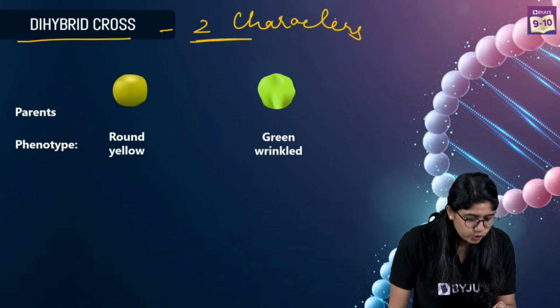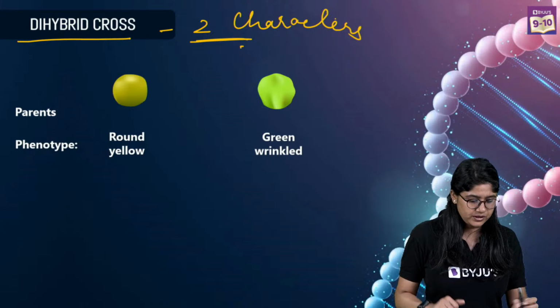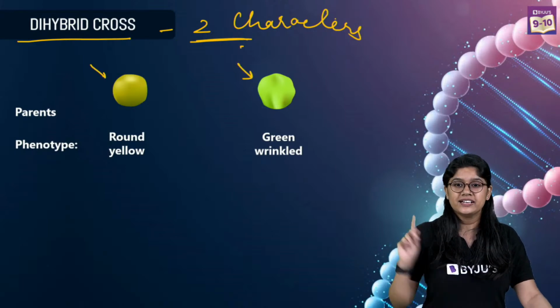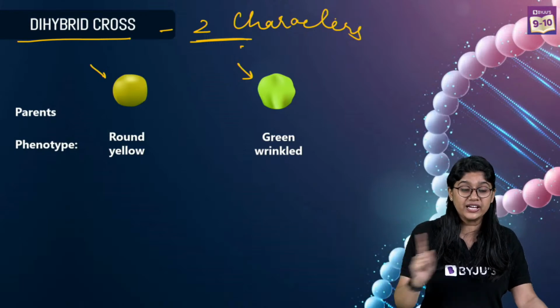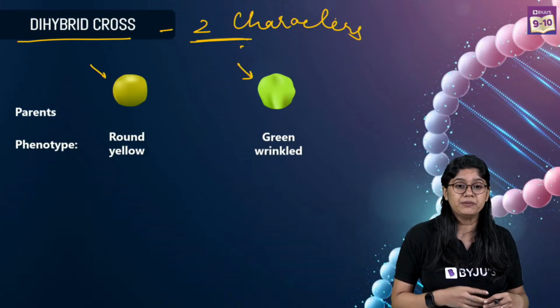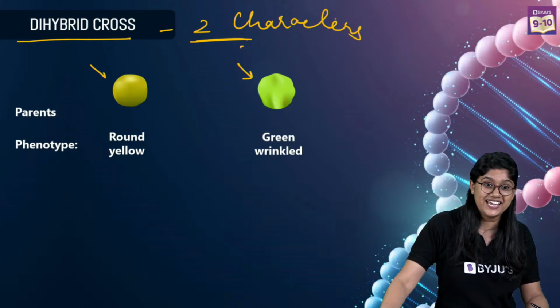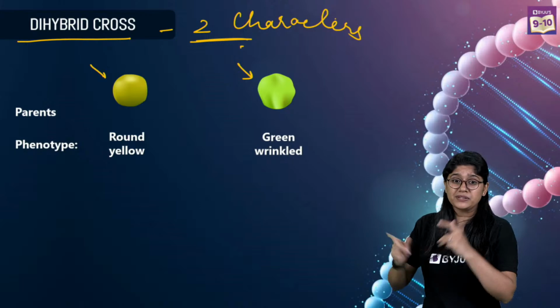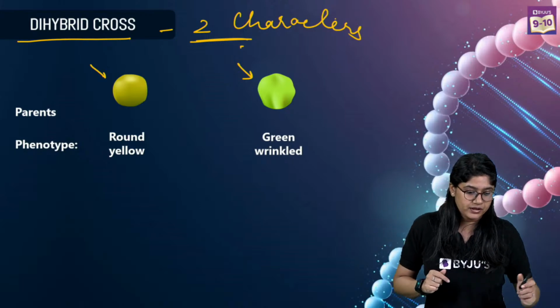We'll talk about the two characters. Over here, can you see the yellow color seed? Can you see two seeds over here? Very good, Anil. Monohybrid means one. Quickly, everyone, come on. I know that we have been sitting for a very long time, but this is a very, very important topic.